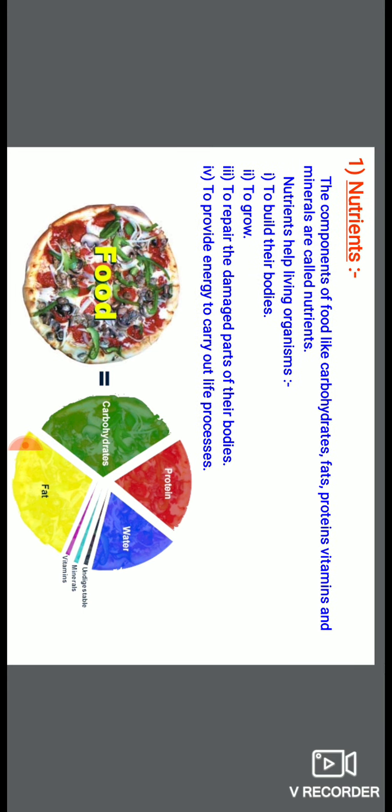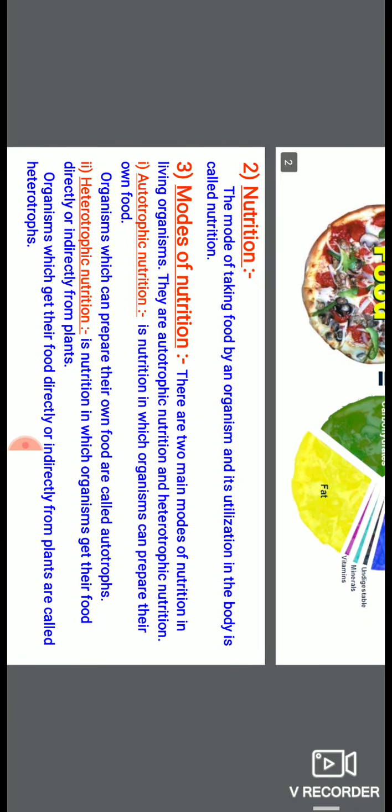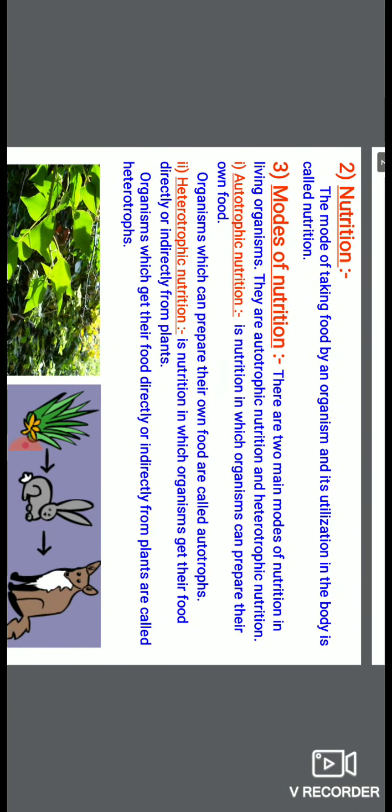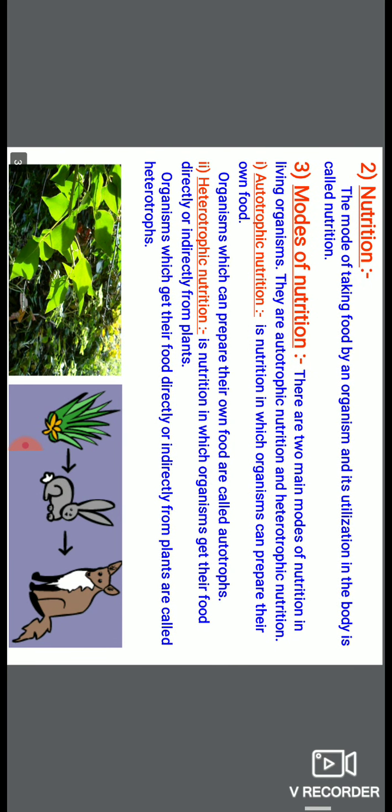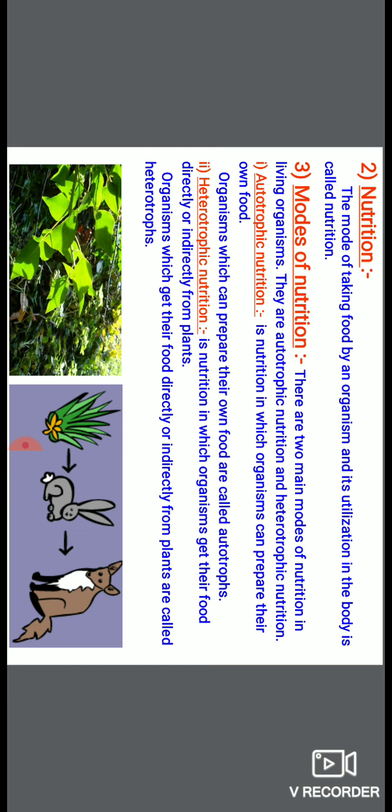One more term related to nutrient we will discuss in this chapter, that is nutrition. Nutrient and nutrition are related, but somewhat different. Nutrients are actually the components of food, but nutrition is a different thing.